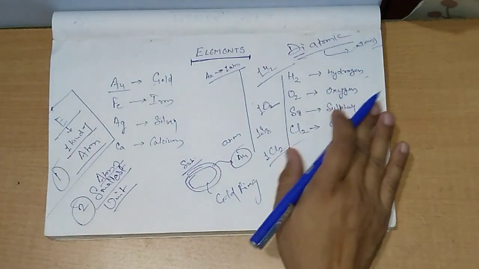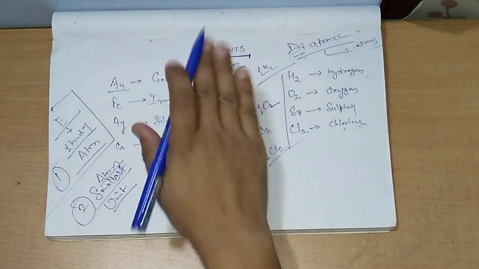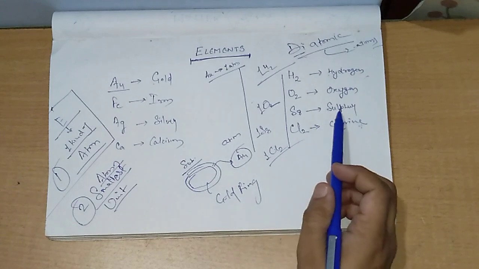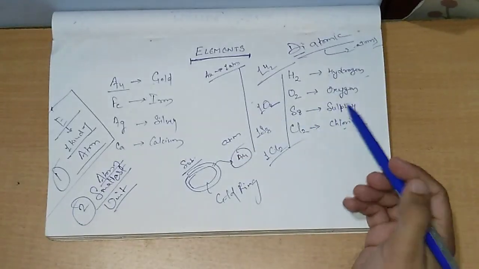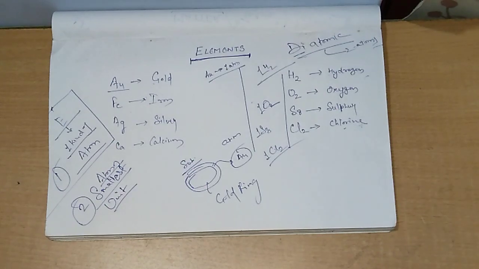But as the atoms are of the same kind, they are considered elements, and their chemical properties are not different as a single atom or in a combined state. Clear? Their properties are not going to change. Clear?